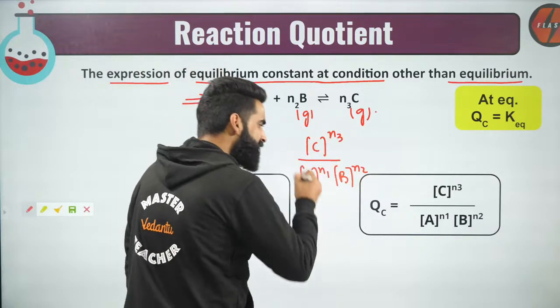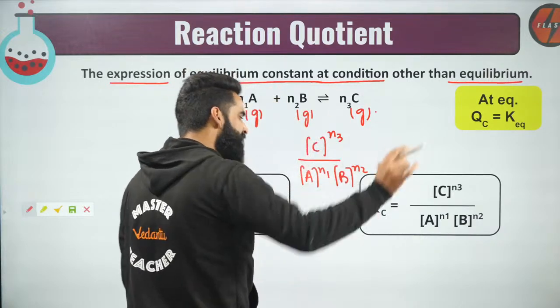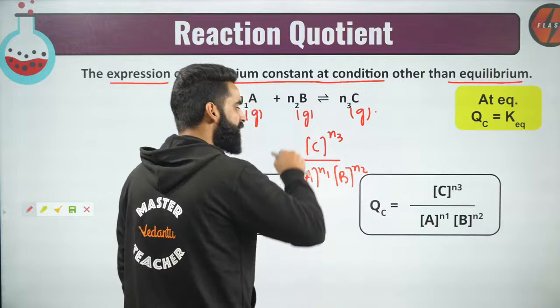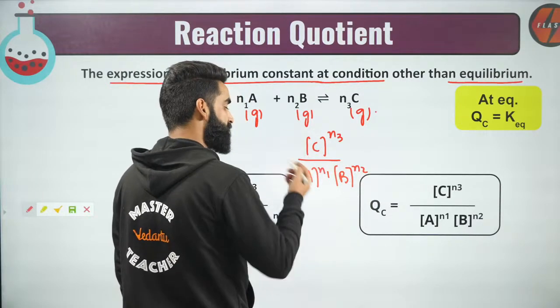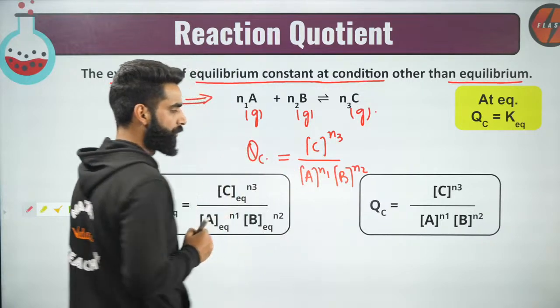But I'm writing it at any stage apart from equilibrium. Whenever we write the expression of equilibrium constant at any stage apart from equilibrium, that's what we call the reaction quotient, denoted by QC.